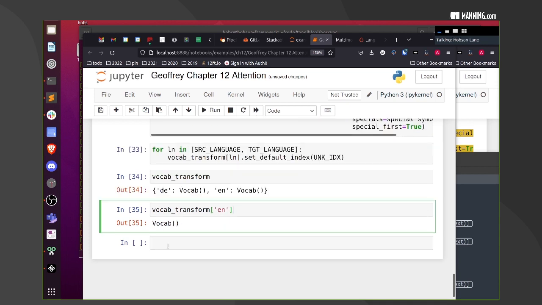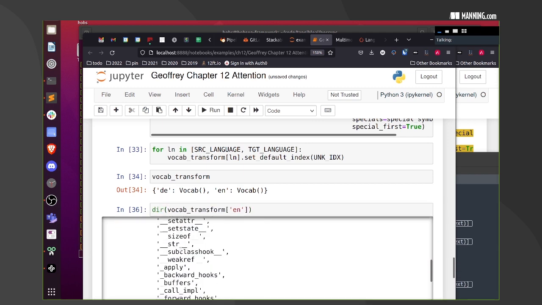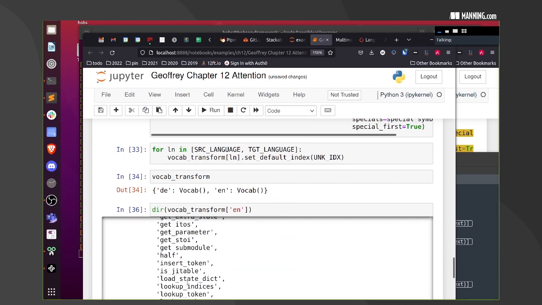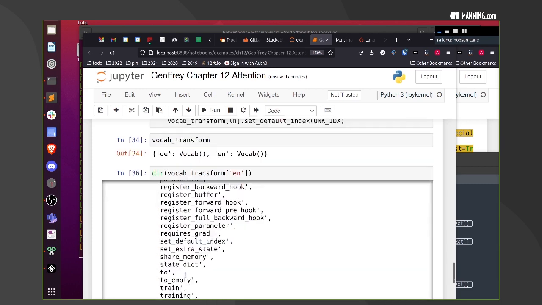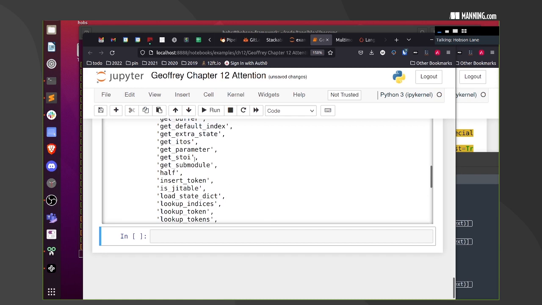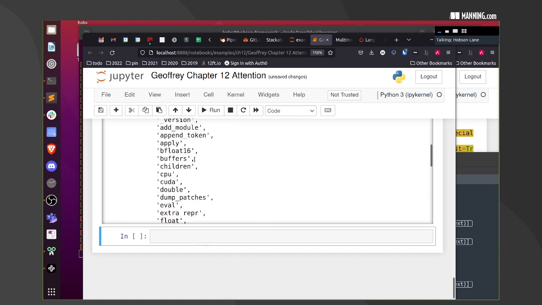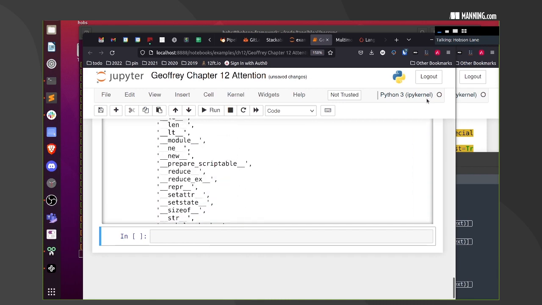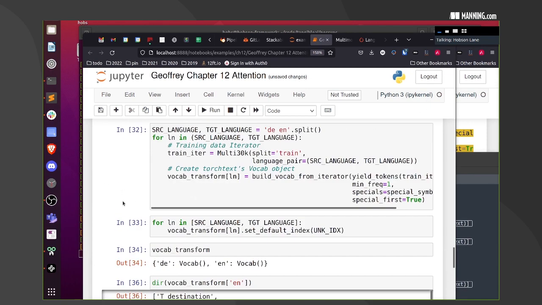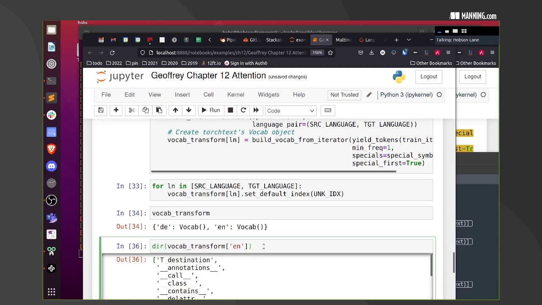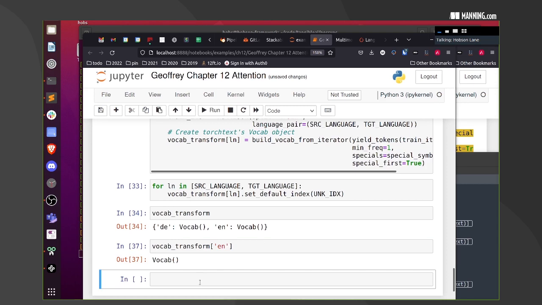Let's see what kind of attributes that thing has, and if we can find something like the length of the vocabulary. It hasn't even run on anything. Anyway, we won't worry about it too much. If I got vars, it would tell me everything about that object, but that's a little too much. I'm just going to leave it like this, just for the reader to see what's going on.